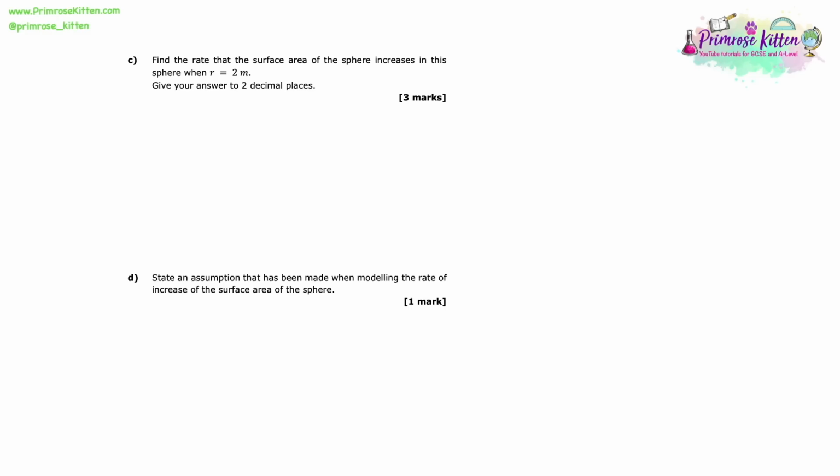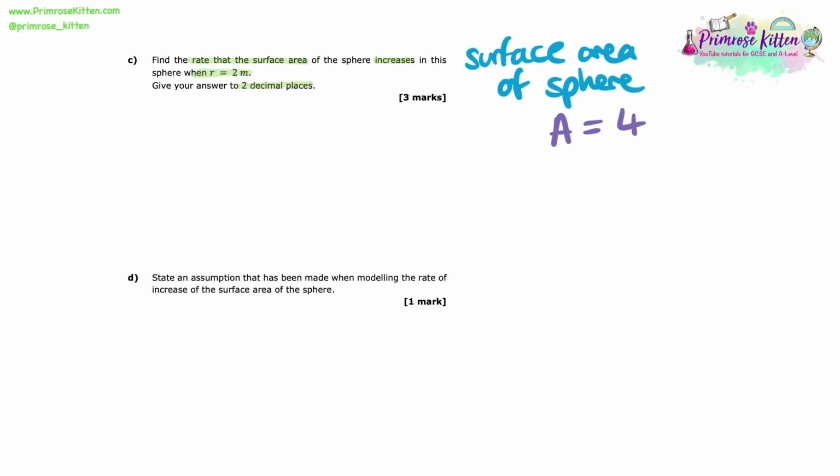Find the rate that the surface area of the sphere increases in this sphere when r equals 2 metres. Here we're asked to give your answer to 2 decimal places. So here we need to remember what the equation for the surface area is. So if you don't know these basic facts about spheres or lots of other shapes as well, make sure you get learning them. So the surface area of a sphere is A equals 4 pi r squared.